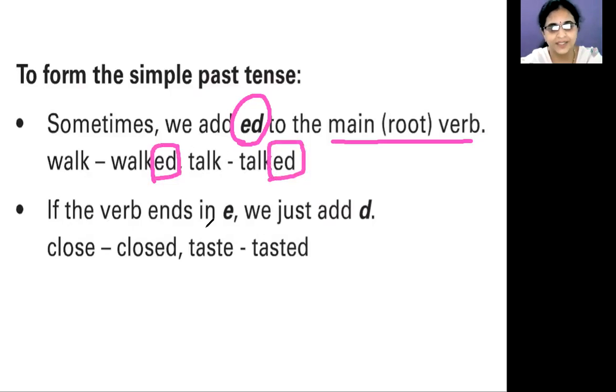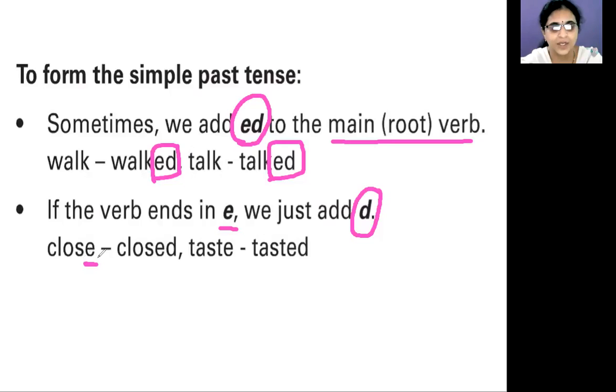There is one more rule. If the verb ends in e, that means the last letter is e, then we add only d. We don't add ed because there is already one e.